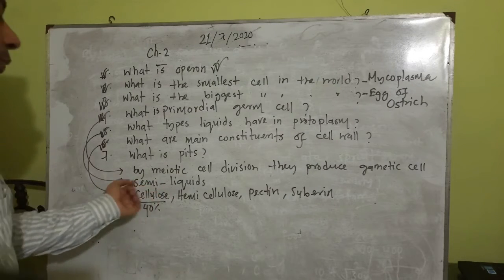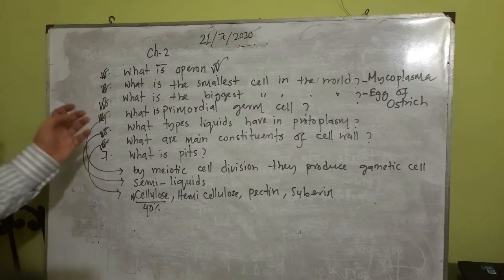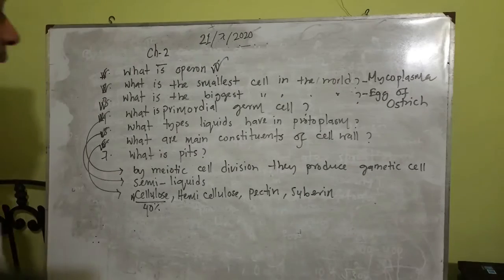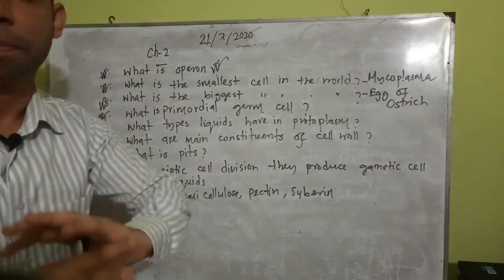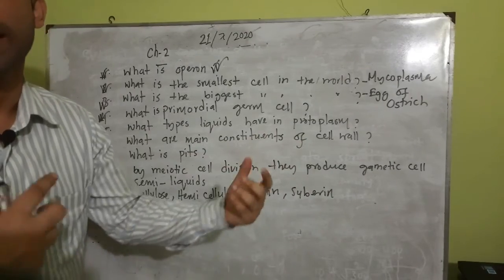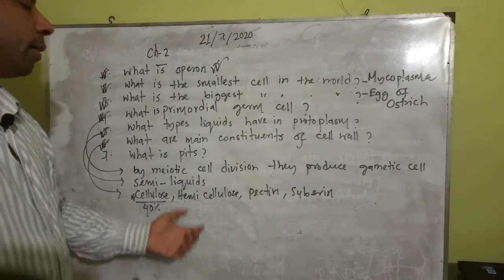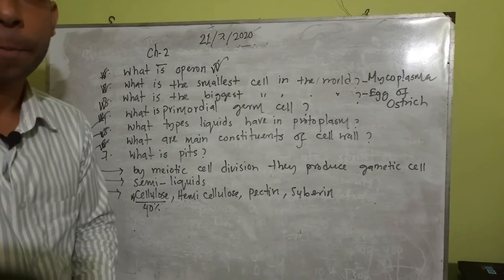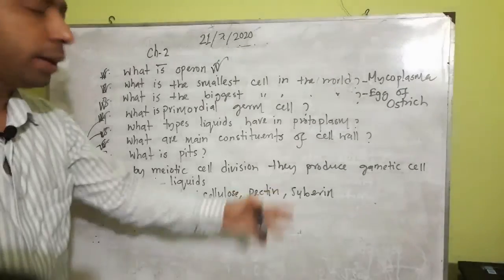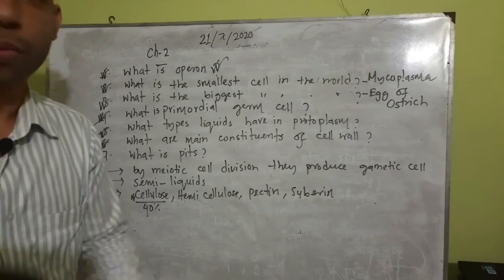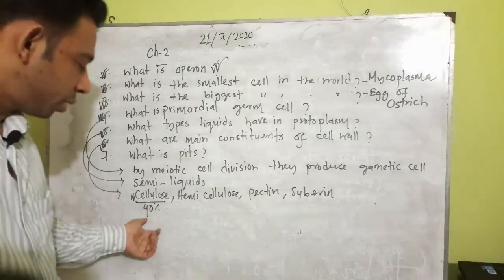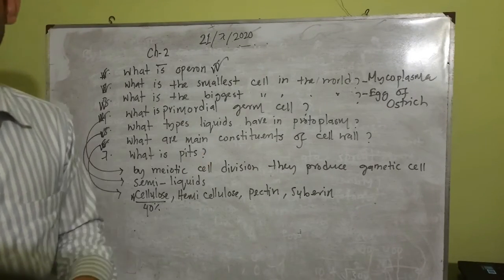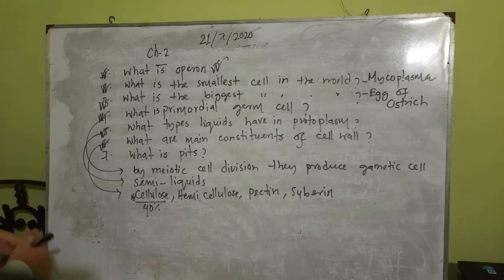So if it is asking, you will write cellulose, hemicellulose, pectin, suberin, because in MCQ types of questions, they can give any of the options from here. If you know them all, you can pick the best and correct one. But cellulose is the main constituent, around 40% of all constituents present in the cell wall.